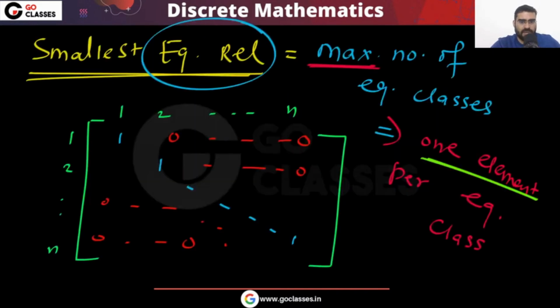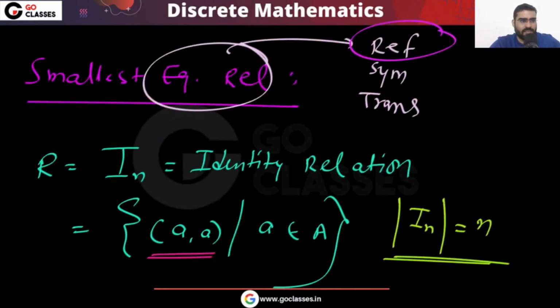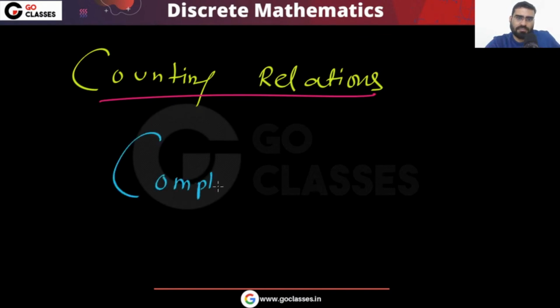Very simple. So these are the questions related to counting the number of relations. I hope all these points are clear. Does anyone have any doubt in these? All the questions, all the variations, we are done with counting the number of relations. So this topic is completed.